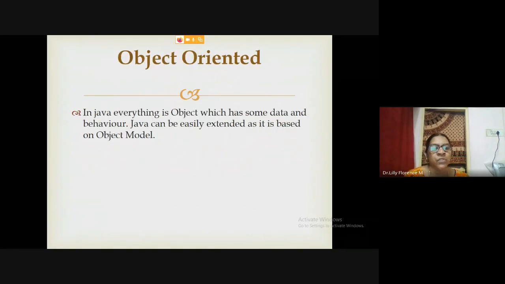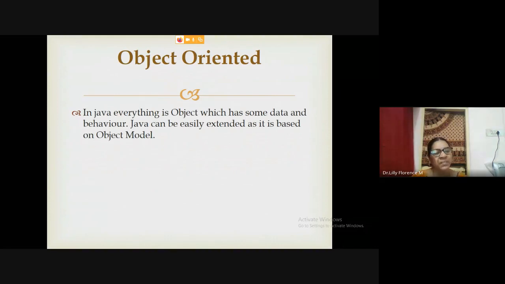The next feature of Java is object-oriented programming. Even C++ is also object-oriented, but we can say Java is a pure object-oriented programming language. Why? In C++, without the OOPS concept, we can run a C++ program. But in Java, it is not like that. The Java main method is contained inside a class file. So Java is a pure object-oriented programming language.